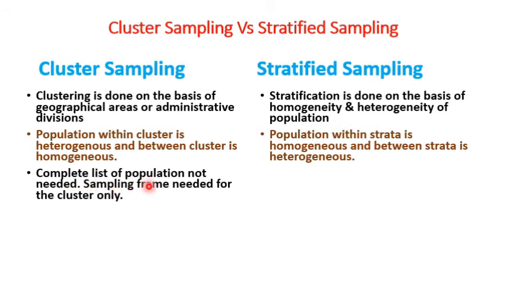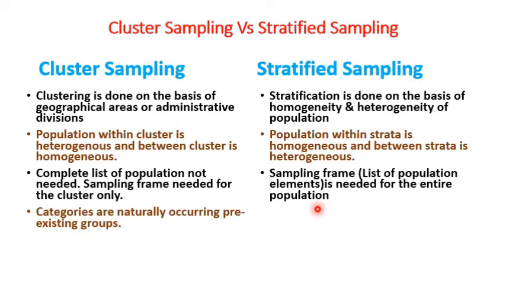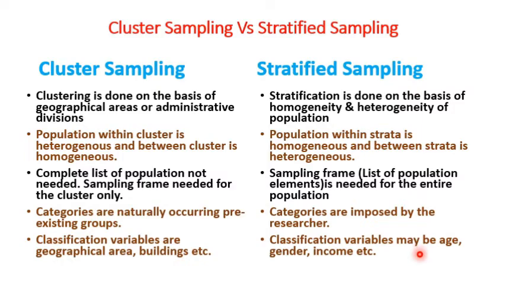In cluster sampling, complete list of population not needed. Sampling frame needed for the cluster only. But here sampling frame or list of population is needed for the entire population. Then categories are naturally occurring pre-existing groups. That means the clusters are naturally occurring pre-existing groups. But here the strata or the categories are imposed by the researcher. It is created by the researcher. Then classification variables are geographical area, buildings, administrative divisions, etc. But here the classification variables may be age, gender, income, etc.